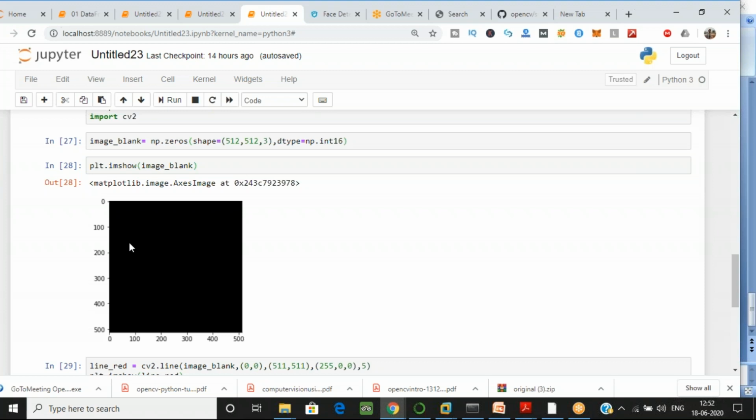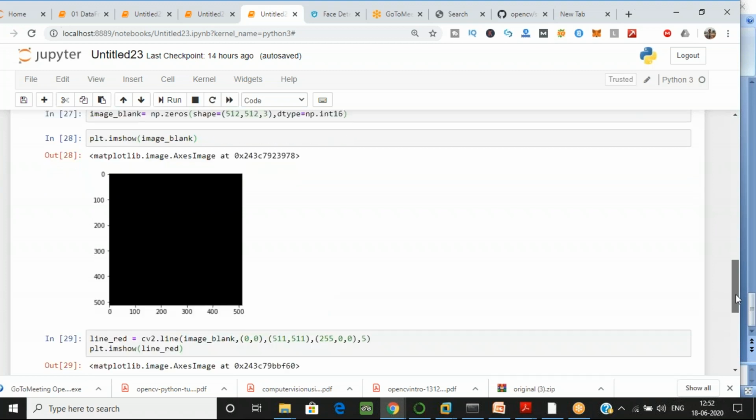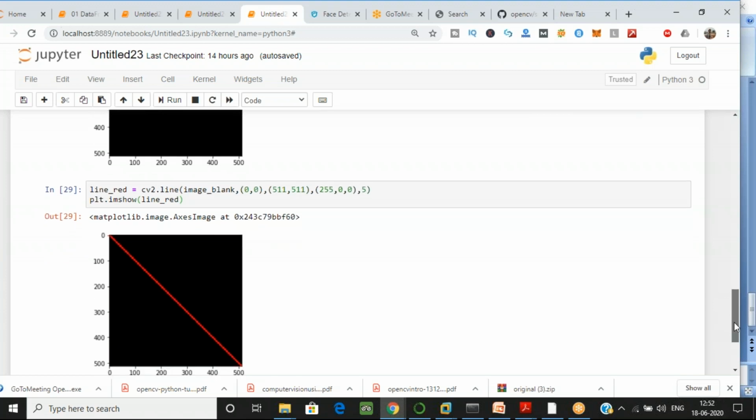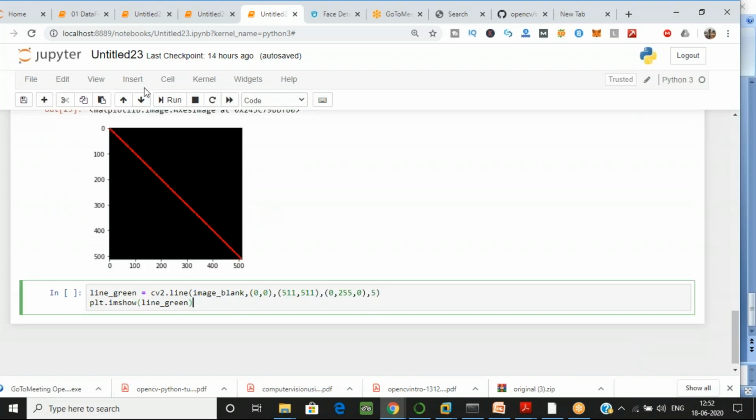Now I want to pass the parameters, because I want to generate a red line. For generating a line of red color, we have to give the color also, and what other parameters we have to give. So see over here, if you have to generate a line or any shape, I'll insert one cell below.